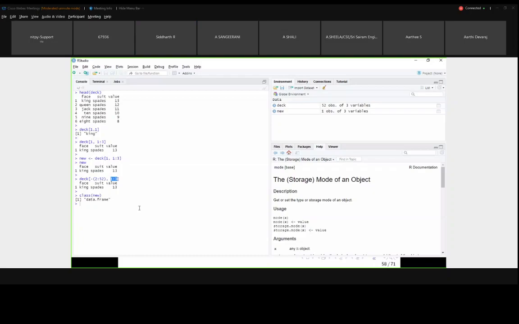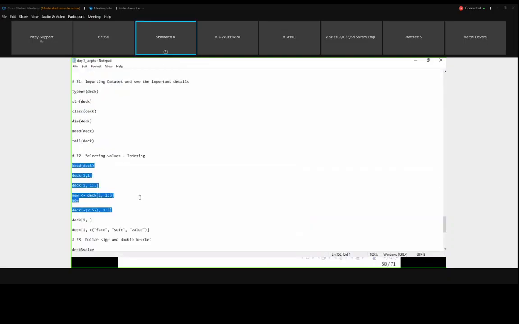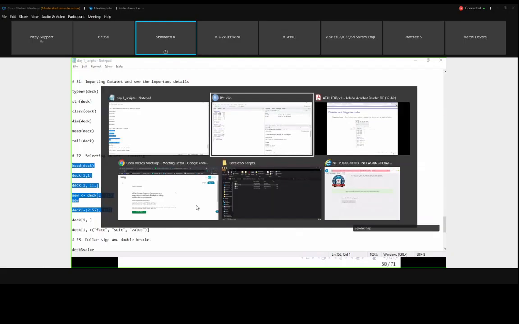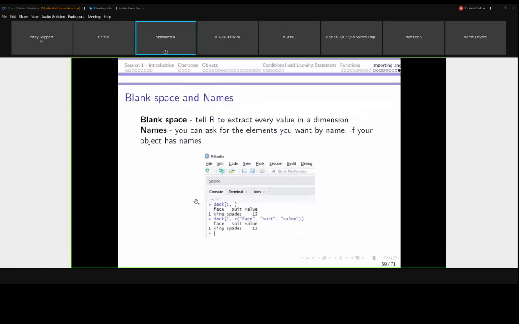Next we will go for the blank space and name based indexing. Based on the title itself, we can identify.